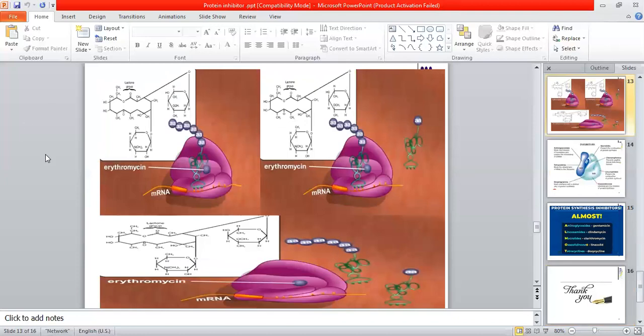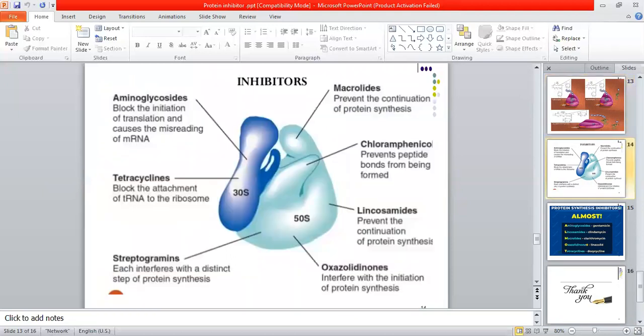Macrolide antibiotics such as erythromycin are thought to inhibit protein synthesis by binding with the 50S ribosomal unit. As you can see, it is binding to the 50S ribosomal unit. Now what will happen? It will block the tunnel where the polypeptide string is supposed to exit, and it will stop our translation procedure. Just simple.